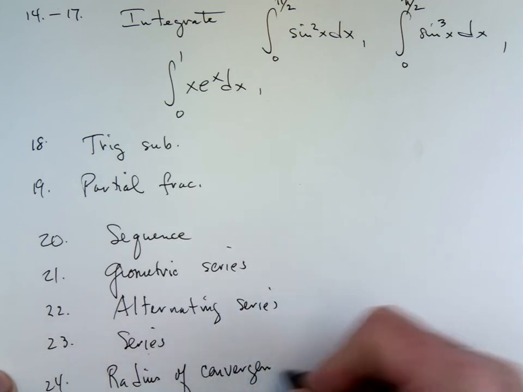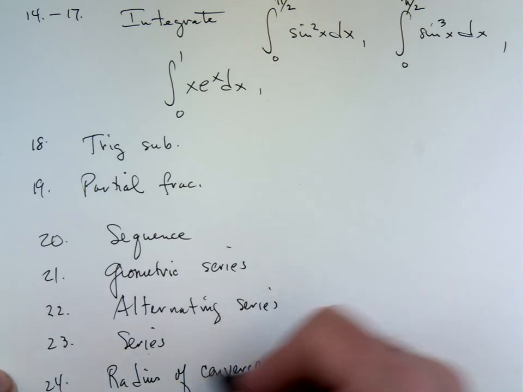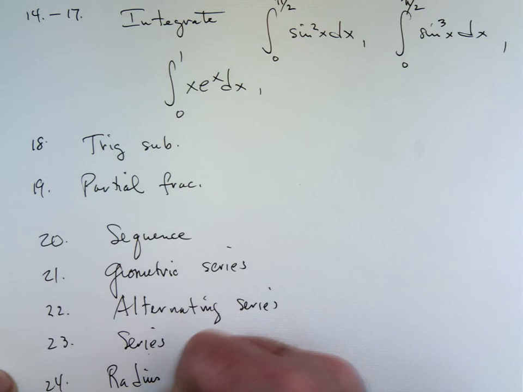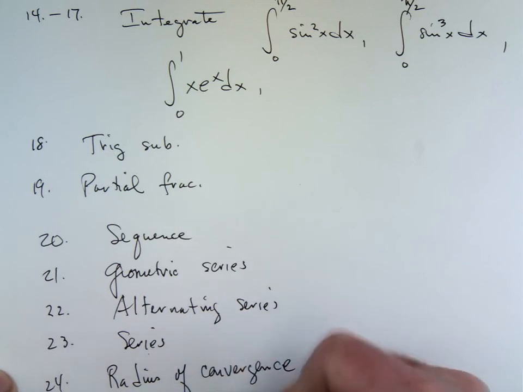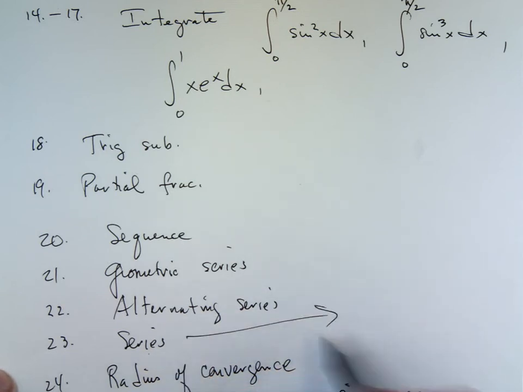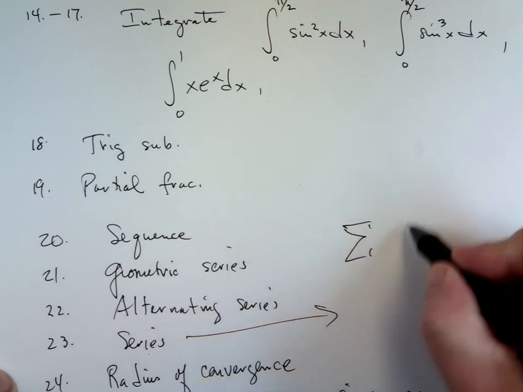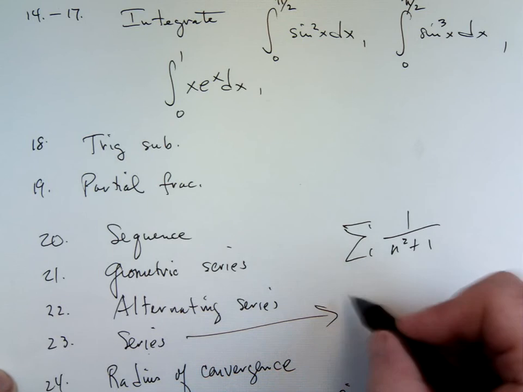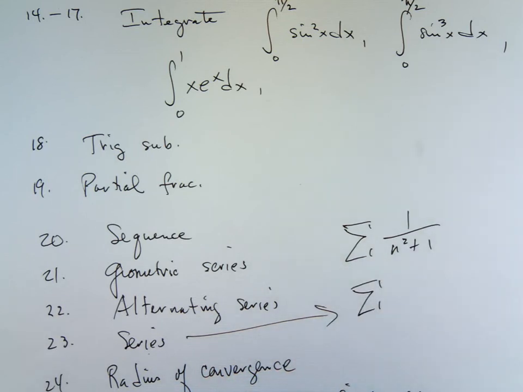And 25 is find an error in approximation. What do you mean by series? This one here, I'm going to give you some series. Maybe I'll give you this. Ask it, converge or diverge. And that's it, just two answers, it's converge or diverge.